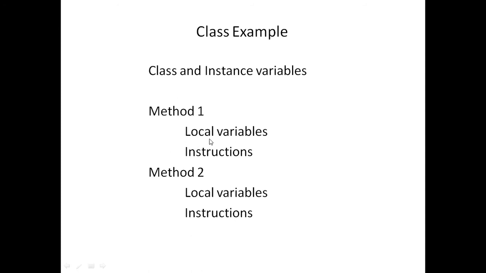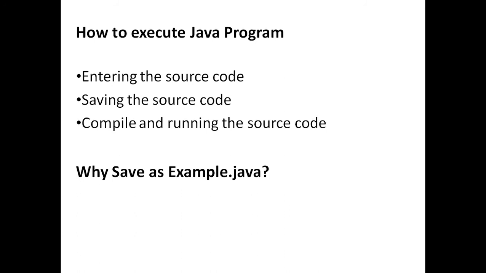The variables defined inside method 1 are accessed within method 1 only, and the variables defined in method 2 are accessed within method 2 only. But the class variables as well as instance variables are accessed in both method 1 and method 2. So this is the simple class example.